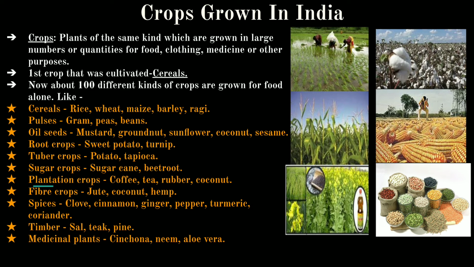Cereals like rice, wheat, maize, barley, ragi; pulses like gram, peas, beans; oilseeds like mustard, groundnut, sunflower, coconut, sesame; root crops like sweet potato, turnip; tuber crops like potato, tapioca; sugar crops like sugarcane, beetroot; plantation crops like coffee, tea, rubber, coconut; fiber crops like jute, coconut, hemp; spices like cloves, cinnamon, ginger, pepper, turmeric, coriander; timber crops like sal, teak, pine; then medicinal crops like cinchona, neem, aloe vera, which give us medicines.